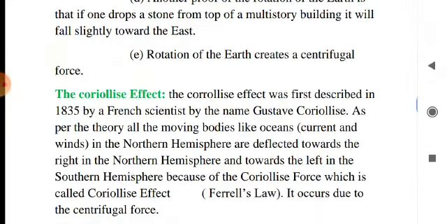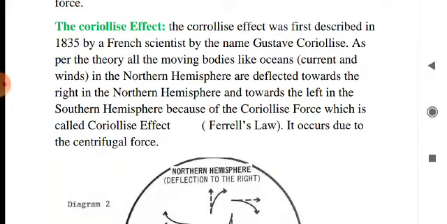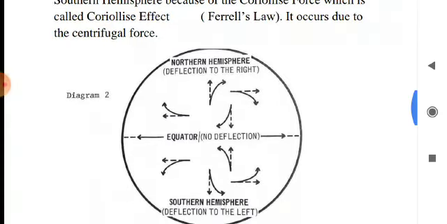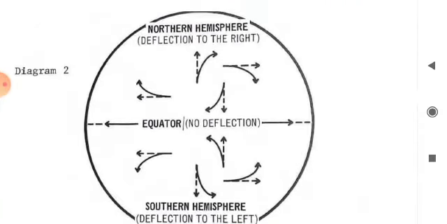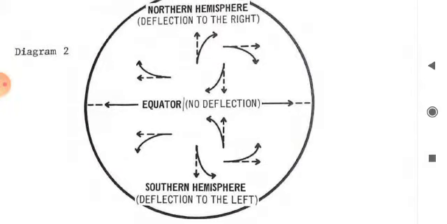Now come to the next point, that is the Coriolis effect. What do you mean by Coriolis effect? As per this theory, all the moving bodies on the earth's surface, like ocean currents and winds, are deflected towards the right in the northern hemisphere and left in the southern hemisphere due to the Coriolis force, which is created by the rotation of the earth. This is called Ferrel's law. Clear? Just follow the diagram. In the northern hemisphere, deflection is to the right side, and in the southern hemisphere, deflection is to the left side.